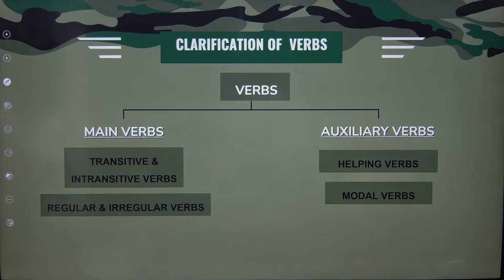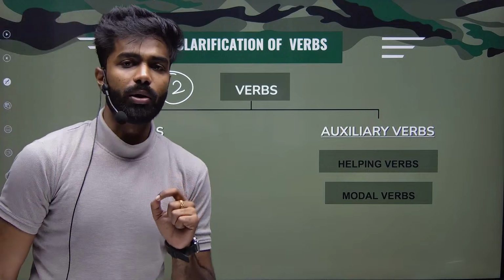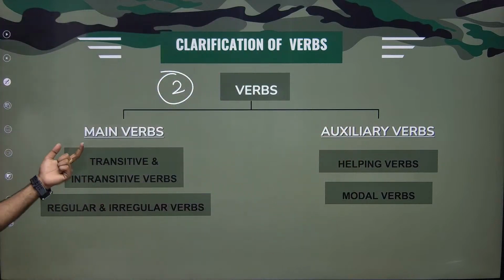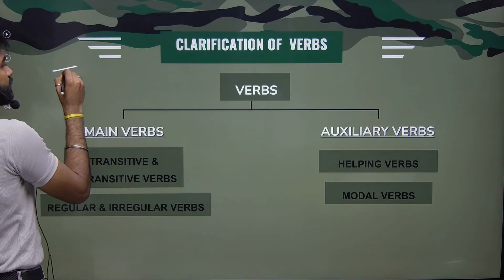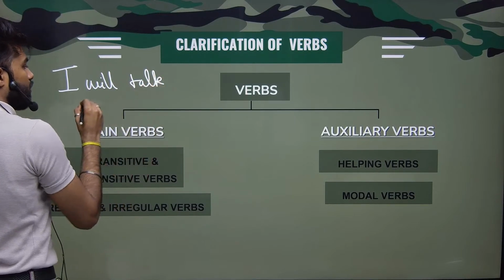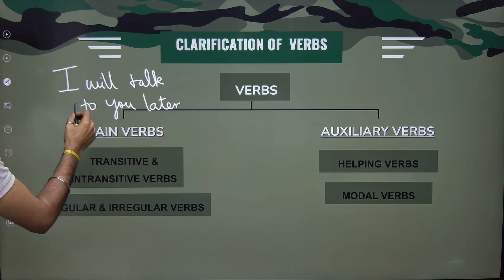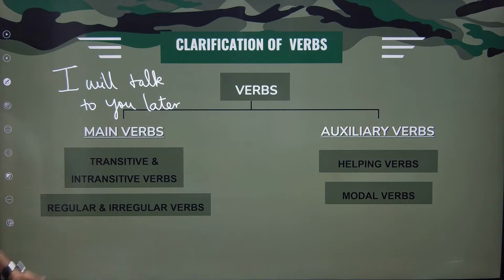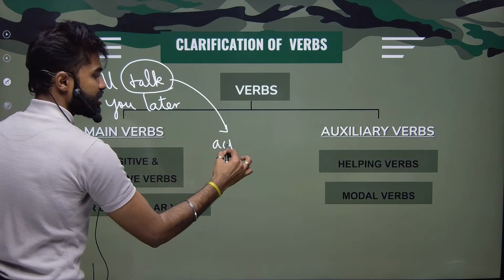What are the classifications of verbs? We have two primary classifications. One we call main verbs and another we call auxiliary verbs. Now let us try to understand what these main verbs and auxiliary verbs are. Take this example. I will talk to you later. I will talk to you later. Now try to identify the action here. Where is the action? Talk is my action.